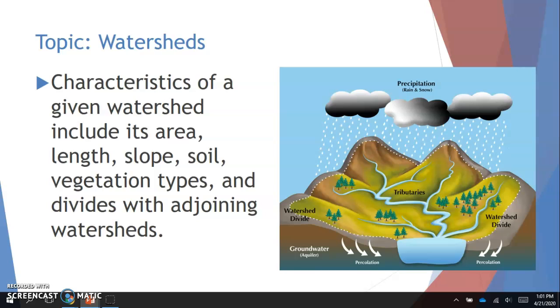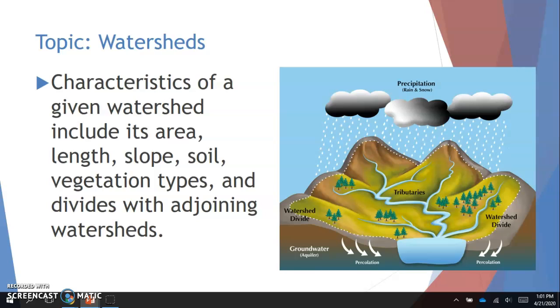Today in your web quest, you guys will be looking at the Susquehanna watershed. I think that I said that right. It's a really large one. So you guys are going to explore what's going on there, where it's emptying, what are some of the environmental issues that's going on in that watershed. So basically, characteristics of a given watershed include its area, length, slope, soil, vegetation types, and divides with adjoining watersheds.